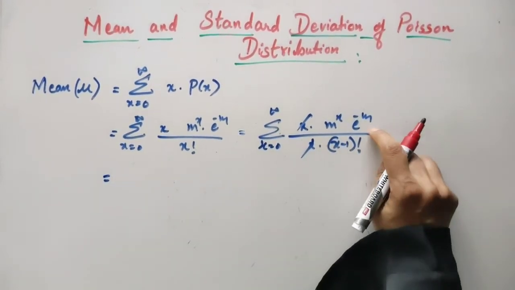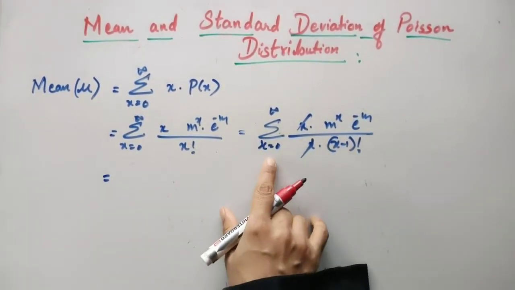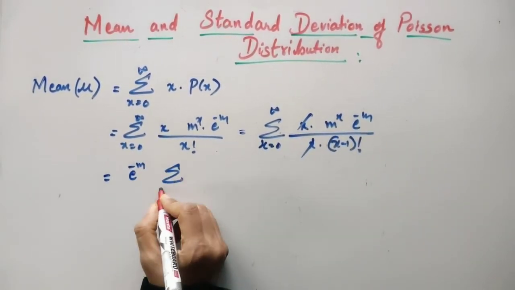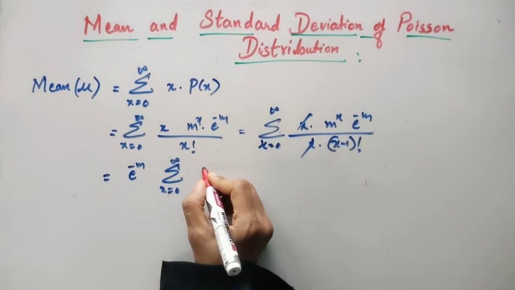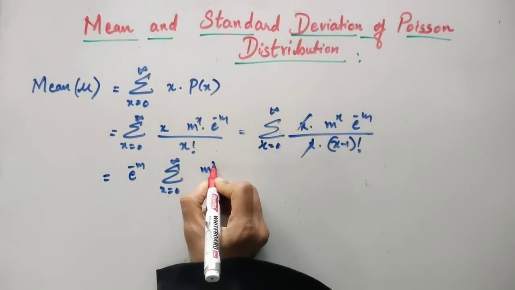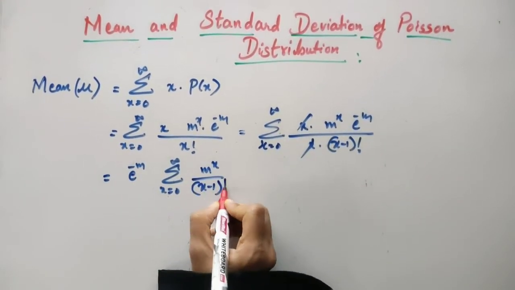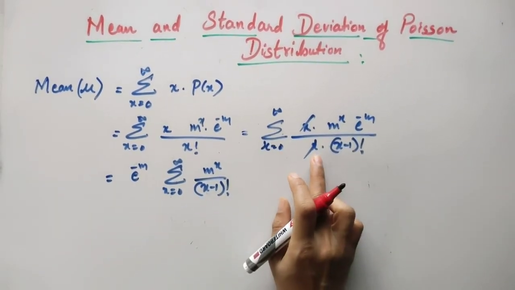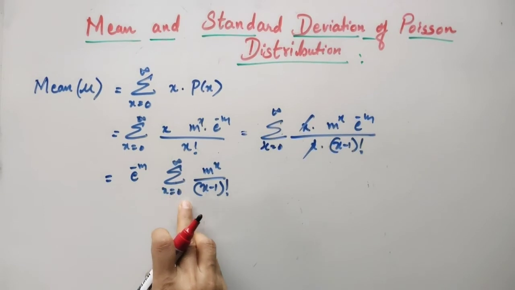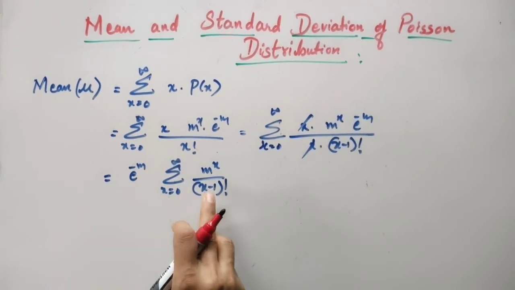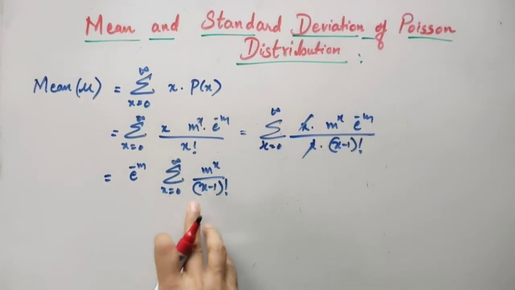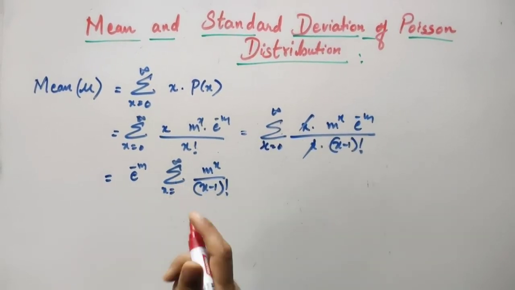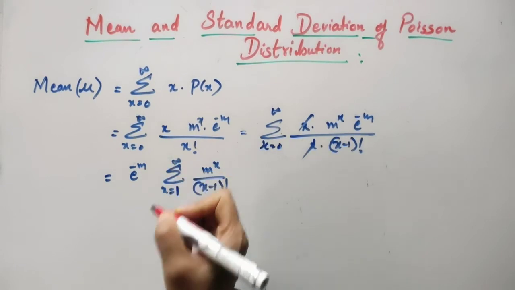Now e to power minus m has nothing to do with this summation because summation is holding for x, not for m. So e to power minus m can be taken out. It is summation x going from 0 to infinity m raised to x divided by x minus 1 factorial. Now since the x has been cancelled, I cannot take x going from 0 to infinity. Why? Because if I put x is equal to 0, you have negative factorial over here. So let's correct it. X going from 1 to infinity we will take.